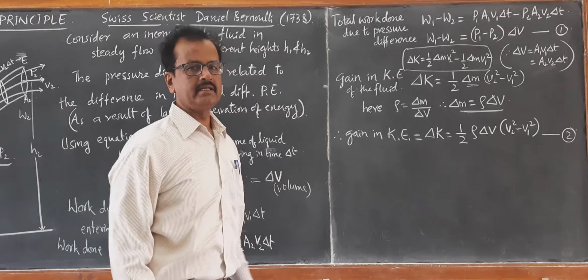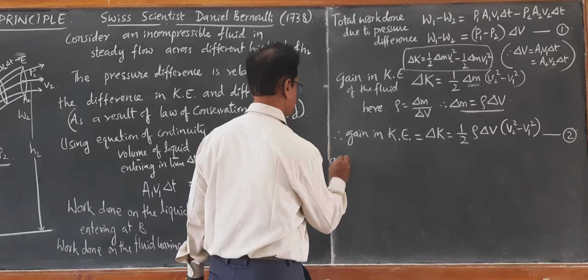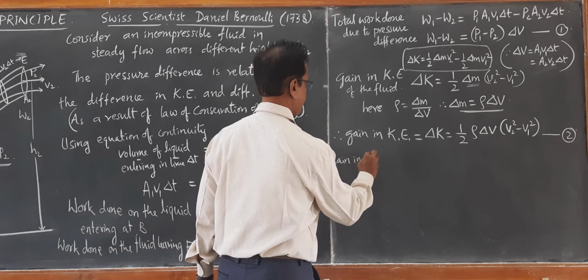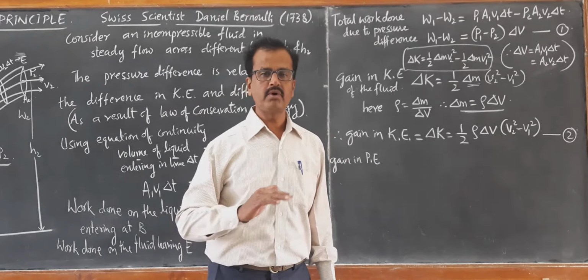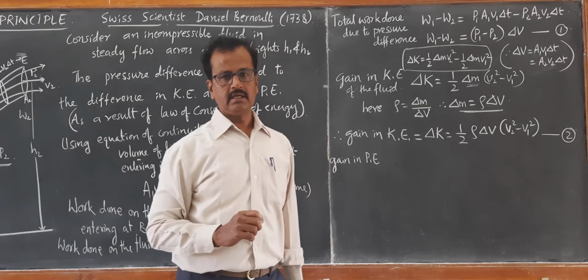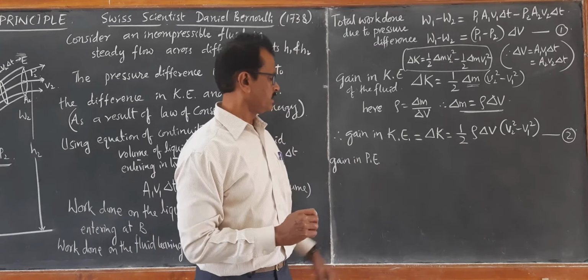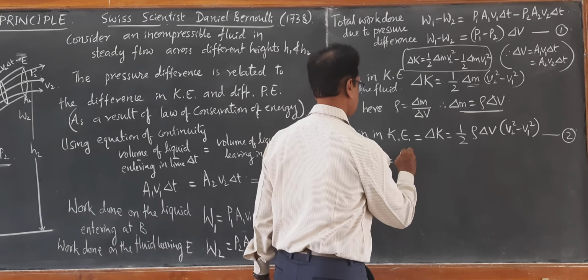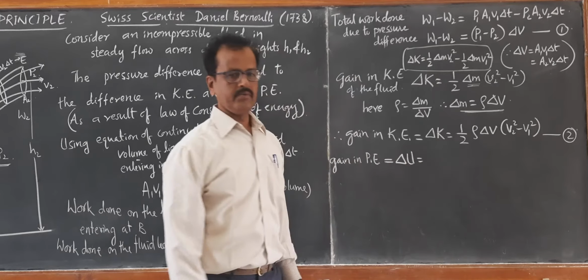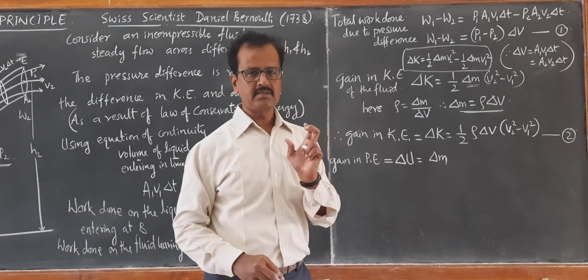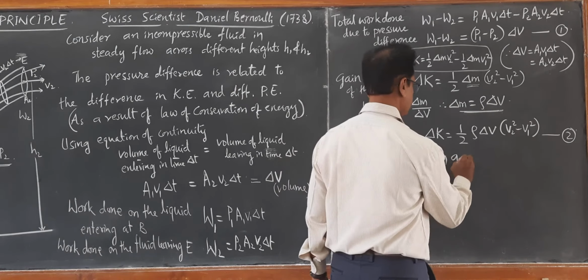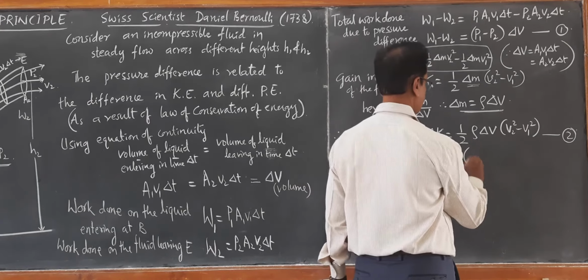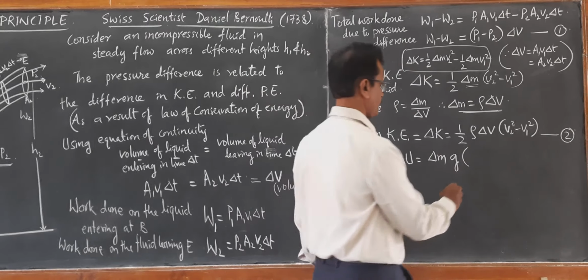In the same way, let us write the gain in potential energy. Definitely there is a gain in potential energy since the liquid is rising from lower height H1 to greater height H2. Therefore, we can calculate the gain in potential energy as delta capital U, which is delta M, the mass of fluid entering, into g into the difference in height, H2 minus H1.